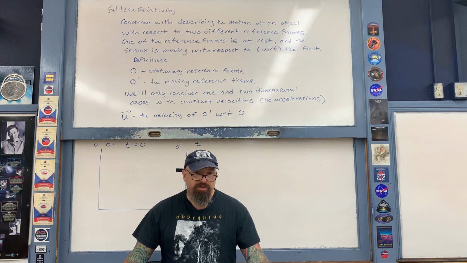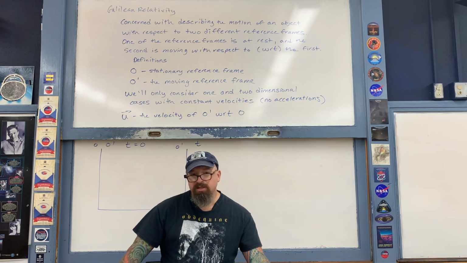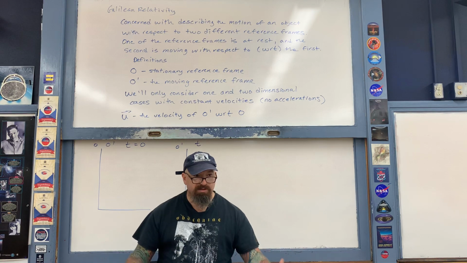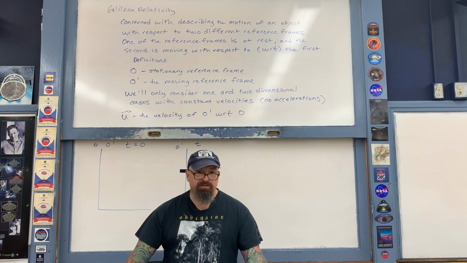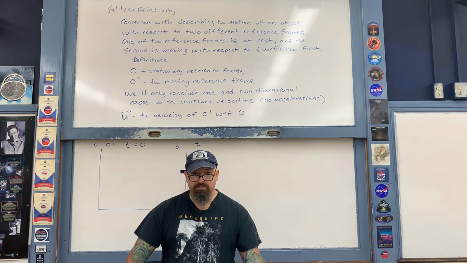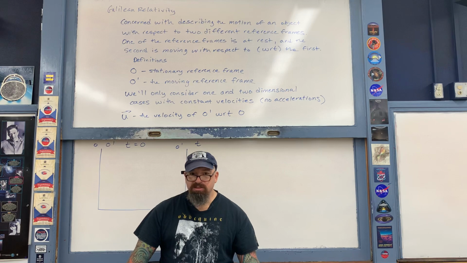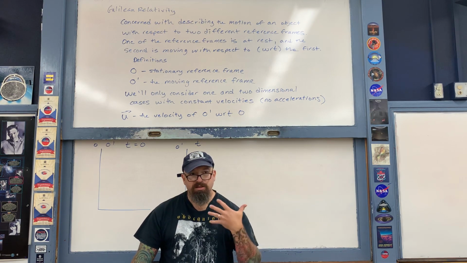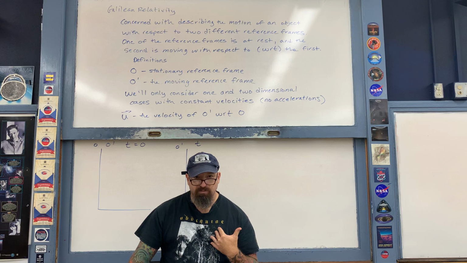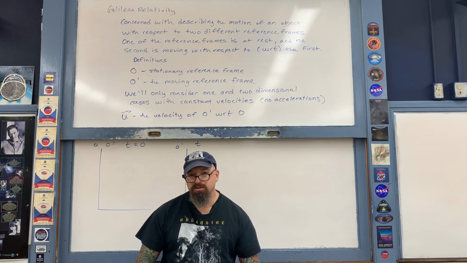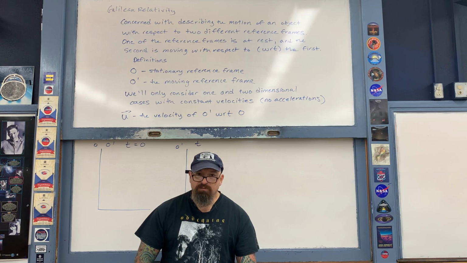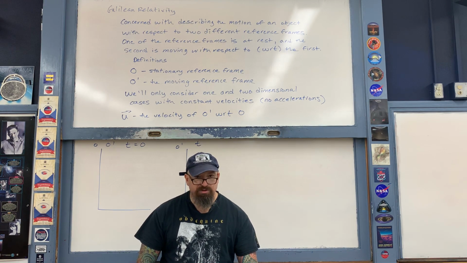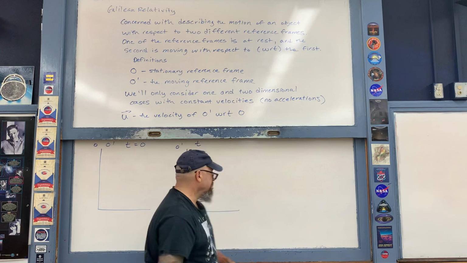Okay, and then we have an object somewhere in this classroom. Typically, when I demonstrate this topic, if you were all physically sitting here in my classroom, I would ask for a volunteer to serve as the object. That would be a student who is walking through the room. And then what Galilean Relativity seeks to do is describe the motion of that student with respect, first of all, to you guys, the stationary reference frame, and then secondly, to me, the moving reference frame. What we want to do is mathematically link the two pictures together. So then therefore at time t, we then have the object, another person, somewhere here in the room, like so.